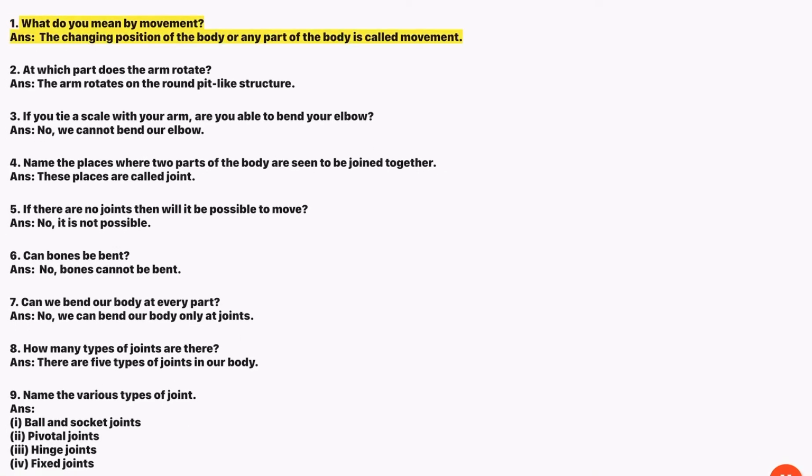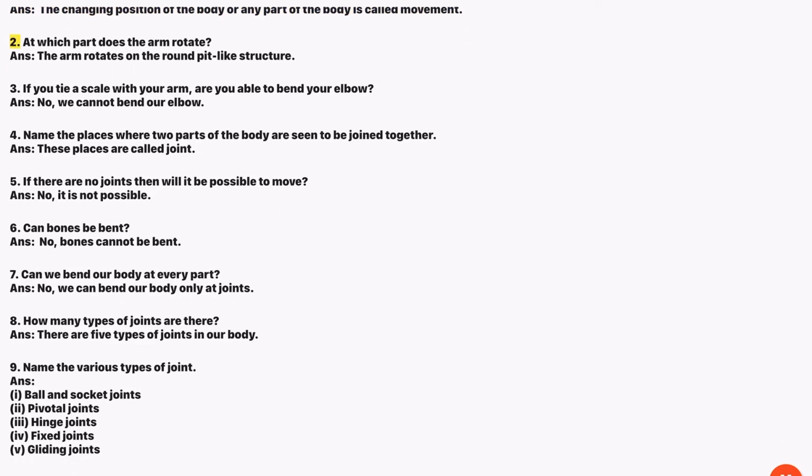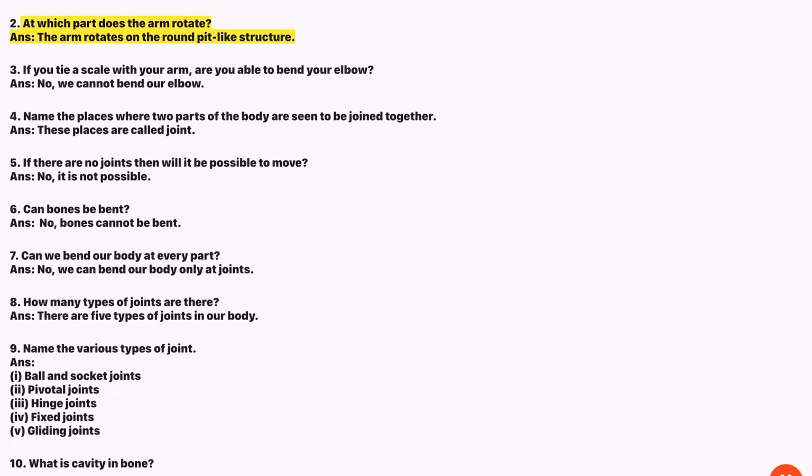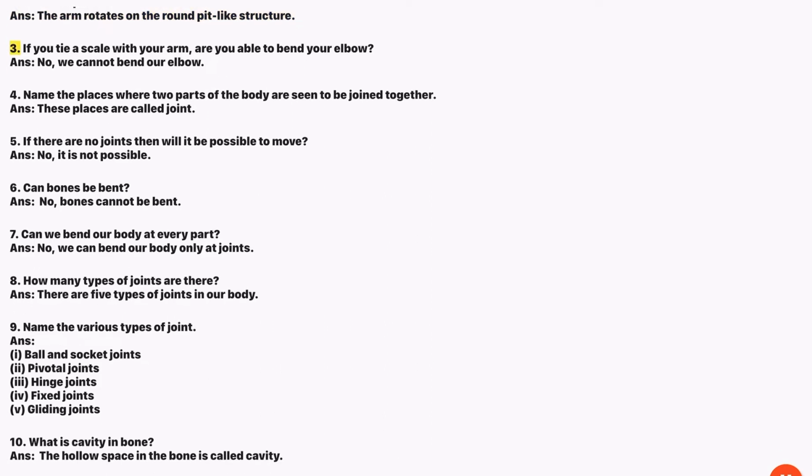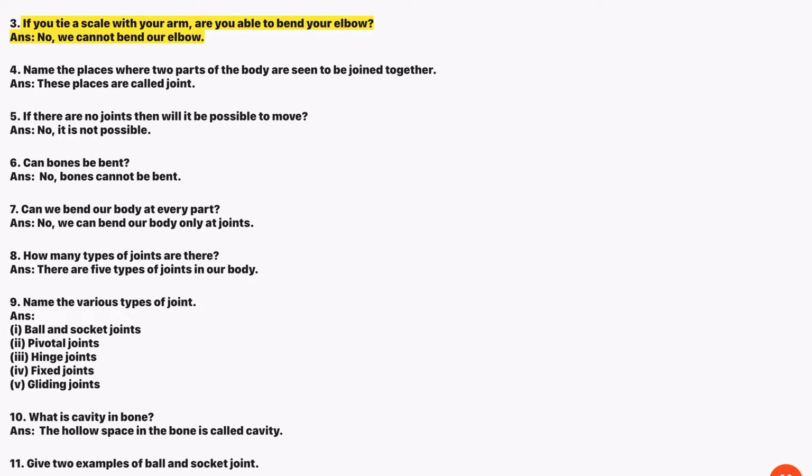1. What do you mean by movement? Ans. The changing position of the body or any part of the body is called movement. 2. At which part does the arm rotate? Ans. The arm rotates on the round pit-like structure. 3. If you tie a scale with your arm, are you able to bend your elbow? Ans. No, we cannot bend our elbow.